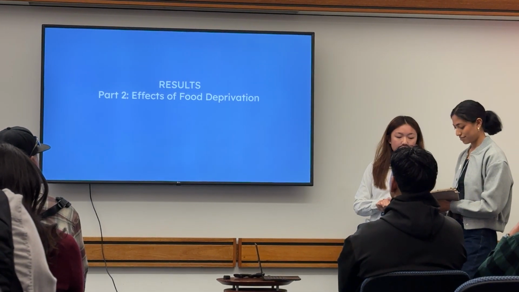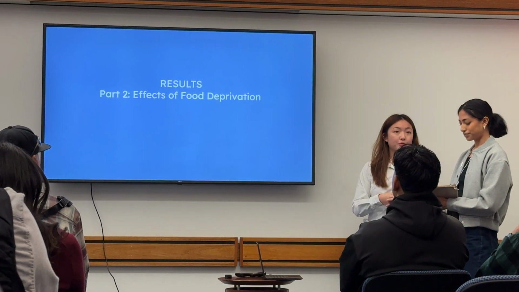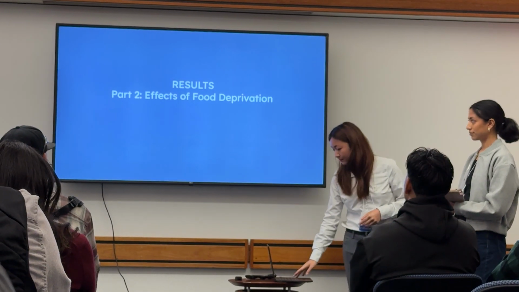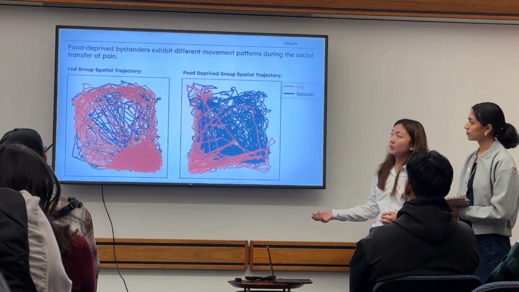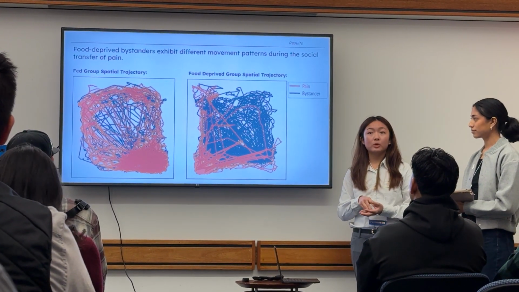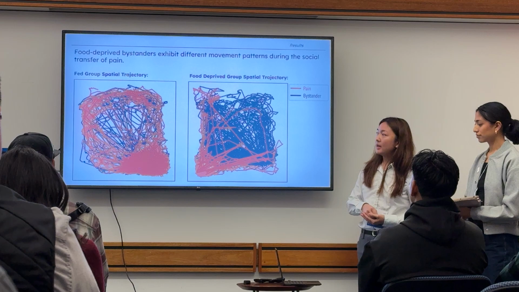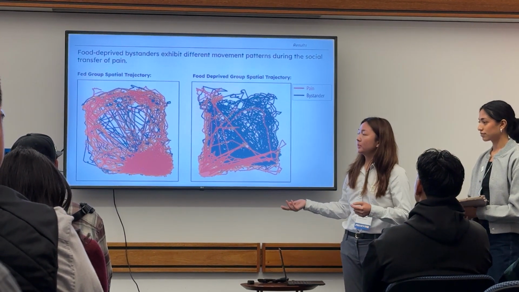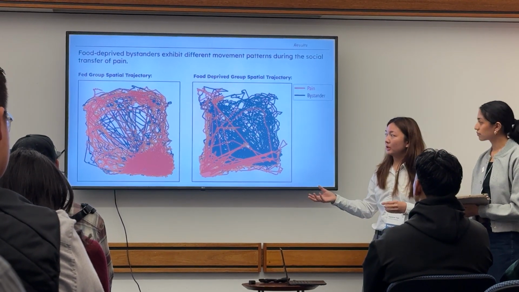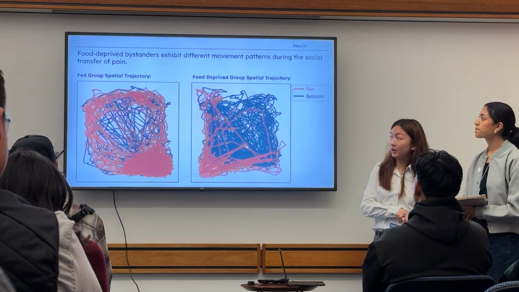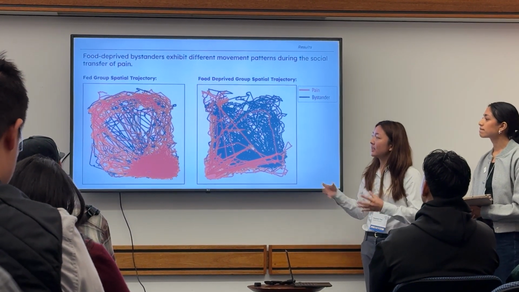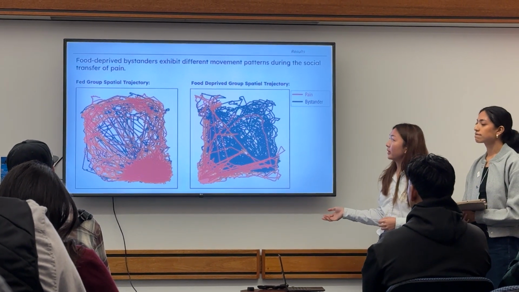So we'll now go over the results using the same methods to understand how food-deprived mice respond differently to an injured social partner compared to their fed counterparts. Here are the same trajectory plots as before, and we're now comparing a regular social transfer of pain paradigm to one where the bystander has been food-deprived. In the regular fed group, we see that the bystander mouse generally follows the trajectory of its pain mouse, which aligns with what we saw in the previous trajectory plots. But in contrast, the food-deprived bystander doesn't tend to stay next to the pain mouse and is instead exploring all over the enclosure.